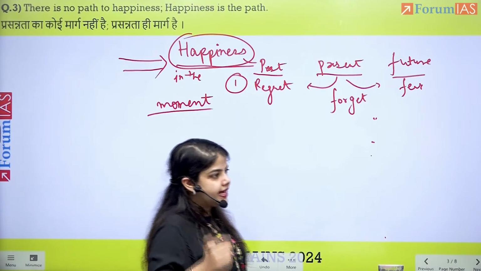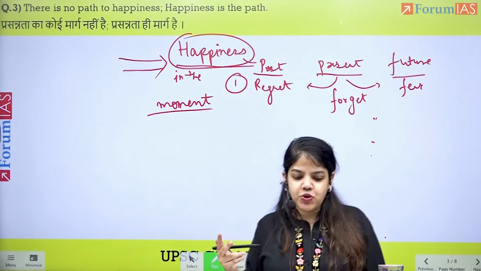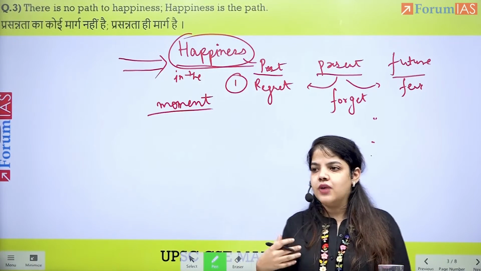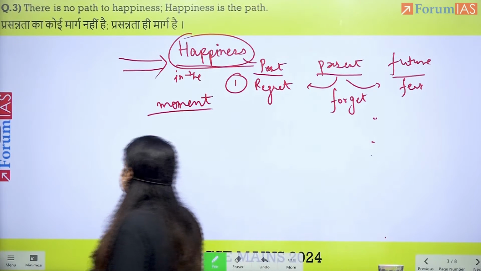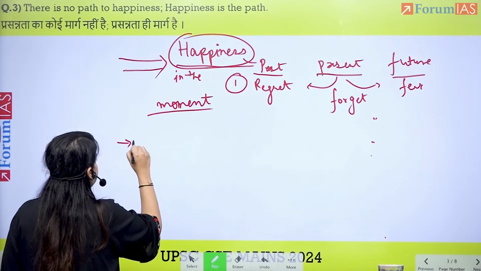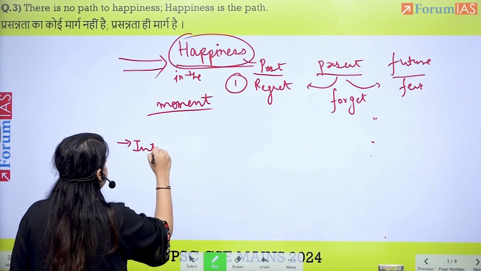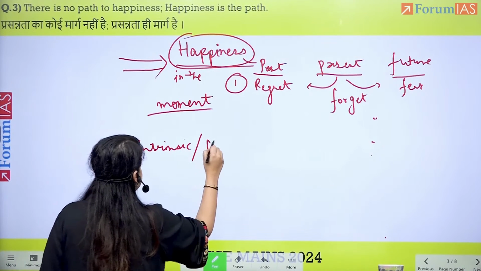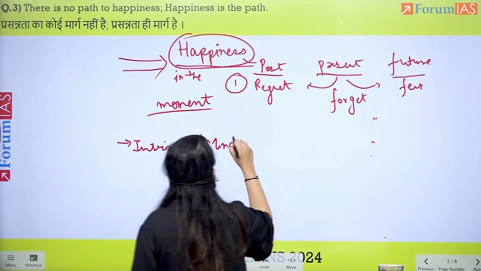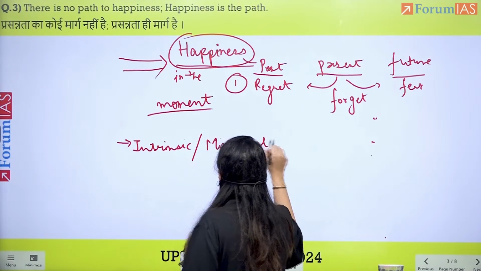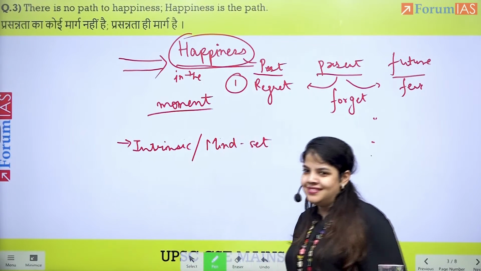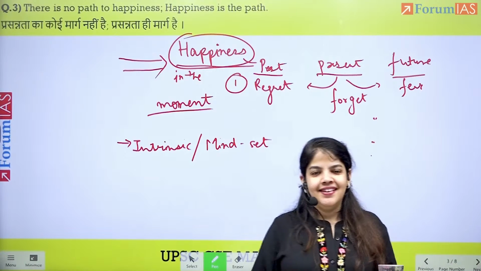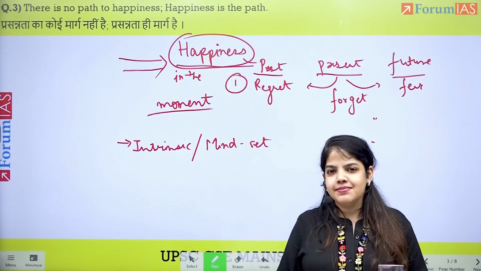Now, the second thing that we can discuss in this topic is how happiness is intrinsic to a person. It is a mindset. There can be two people in the absolutely same situation.